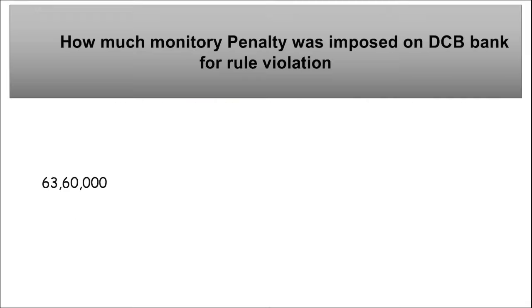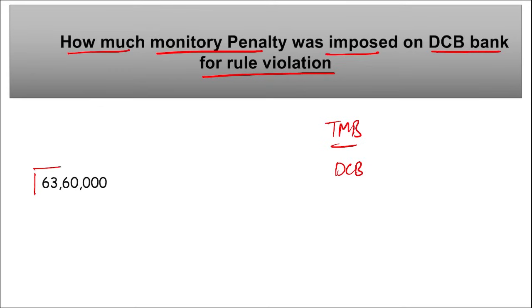Next is how much monetary penalty was imposed on DCB Bank for rule violation. So recently RBI has imposed monetary penalty on two banks, that is TMB, Tamil Nadu Mercantile Bank, and DCB Bank. On DCB Bank, the monetary penalty was 63 lakh 60,000 rupees, and on TMB, the penalty was 1 crore 31 lakh 80,000 rupees. Correct? So remember both of the penalties.